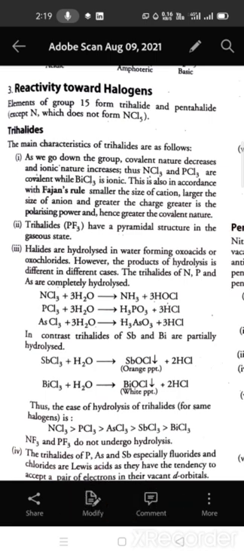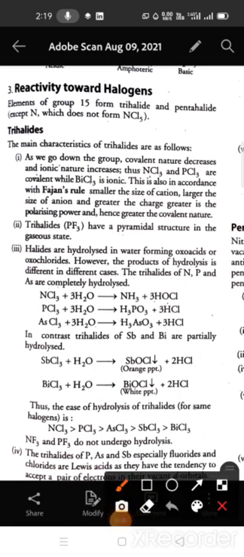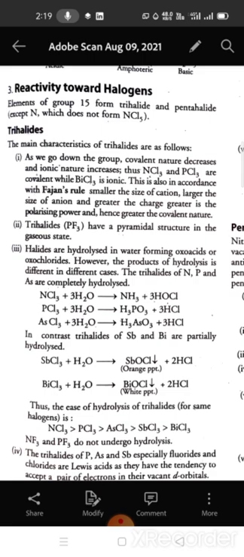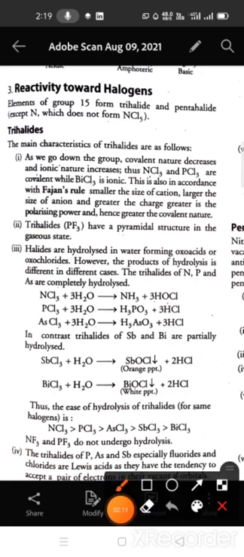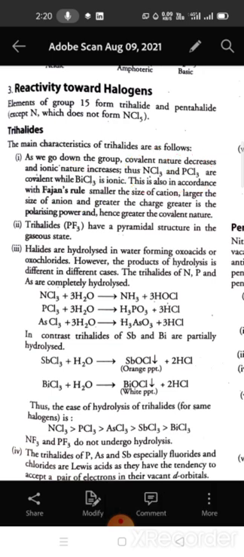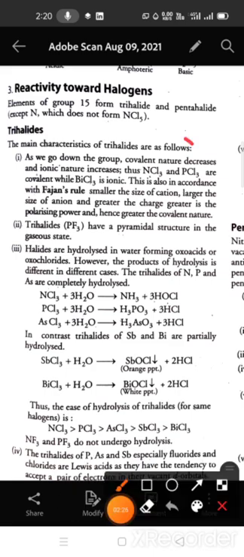So the 15th group elements can form their trihalides as well as their pentahalides, but the elements like nitrogen cannot form its pentahalide. It can form only the trihalides due to the absence of vacant d orbital. So it can form the trihalide like NCl3. Phosphorus trihalide is PCl3. Bismuth can form BiCl3, but NCl3 and PCl3 are covalent in nature, while BiCl3 is ionic in nature.